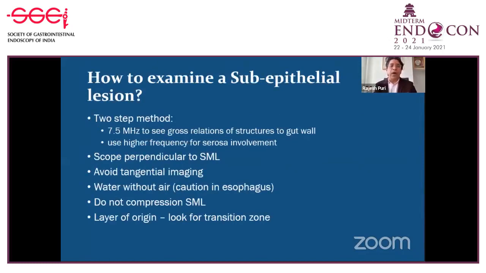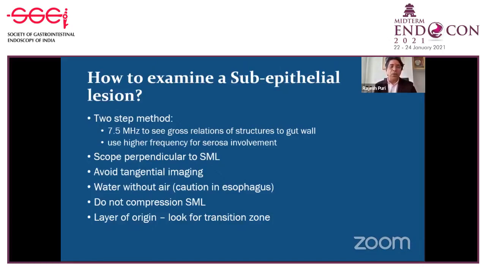Now, a few tips about how to examine the subepithelial lesion with endoscopic ultrasound. What I do in my day-to-day practice, I do a 2-step examination with 7.5 or 5 megahertz. I do a gross examination, looking at the layer from which it is originating, and using the high frequency, it is better to find out about the serosal involvement or adjacent organ involvement. It is important that your scope should be perpendicular to the subepithelial lesion. Avoid tangential imaging. Put water, avoid air. You can give Buscopan if you are examining the stomach.